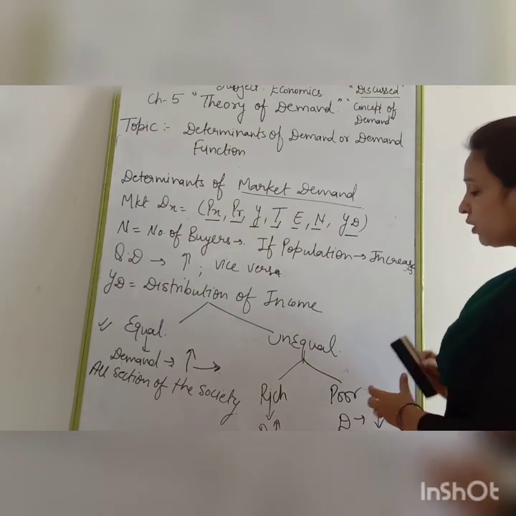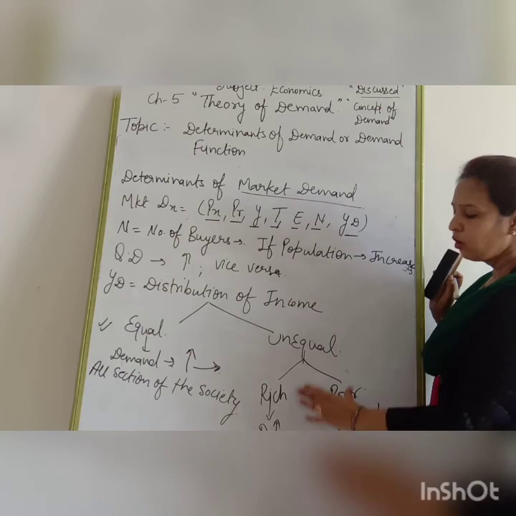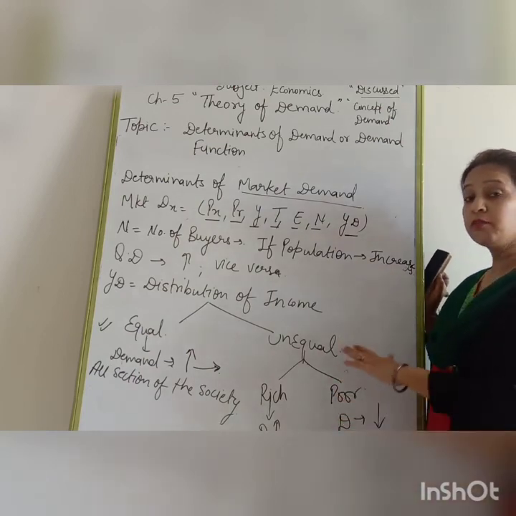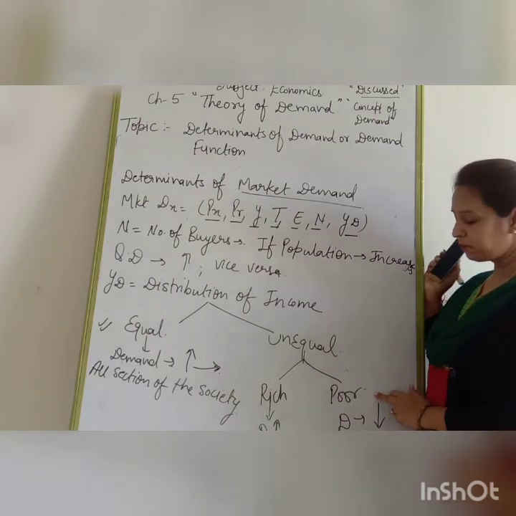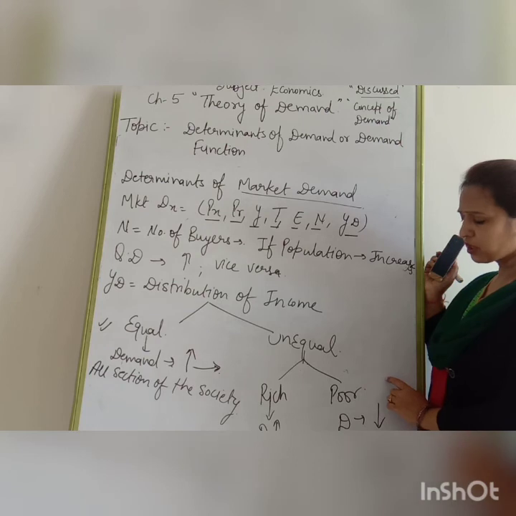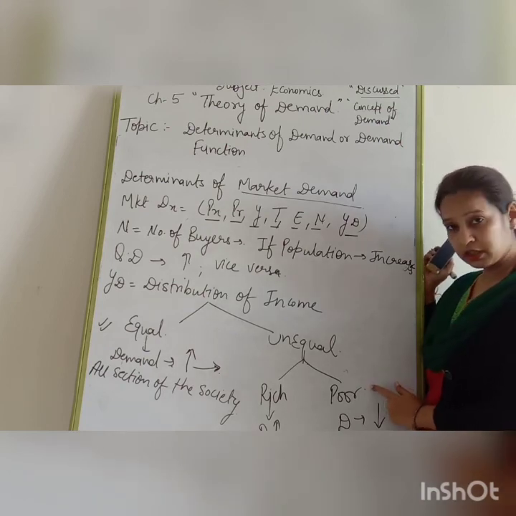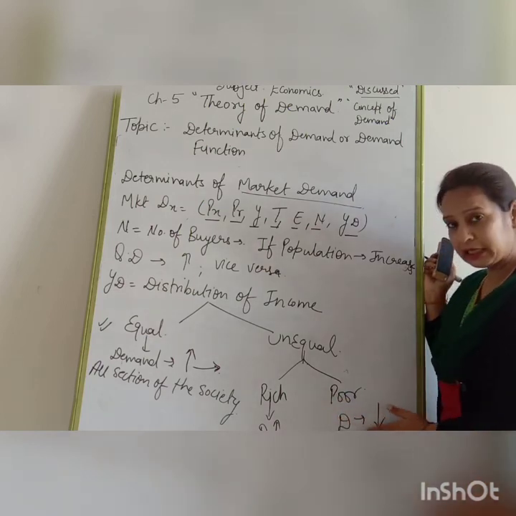So when we talk about market demand, the overall demand of the market will decrease. Why? Because in the Indian economy more than 50% of the population is poor. So for this reason market demand will decrease.